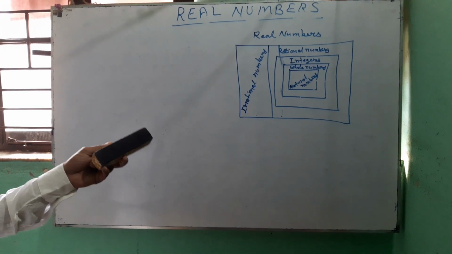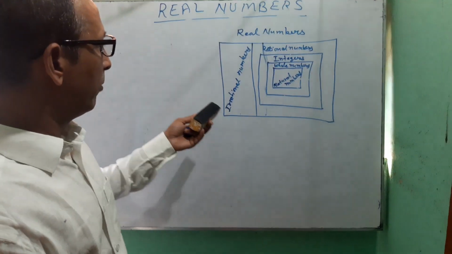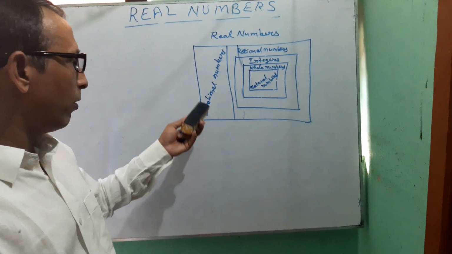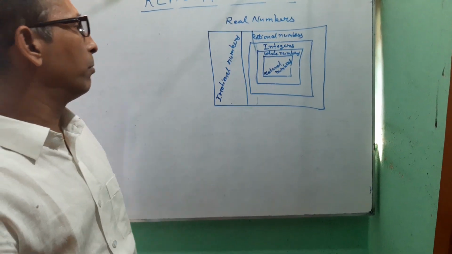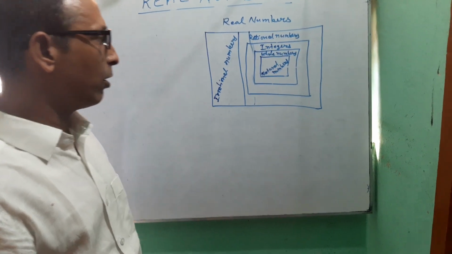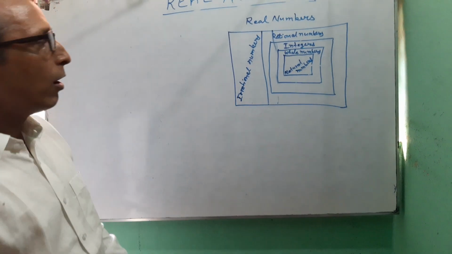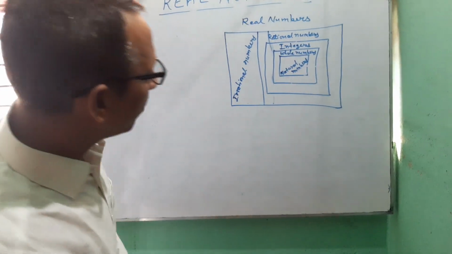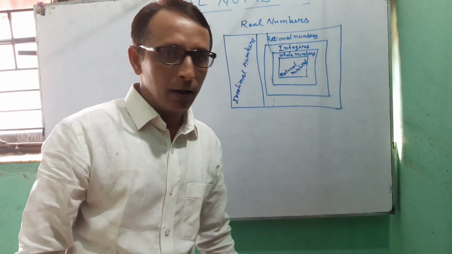From this diagram it is clear that all irrational numbers, rational numbers are real numbers, all integers are real numbers, all whole numbers are real numbers, all natural numbers are real numbers.